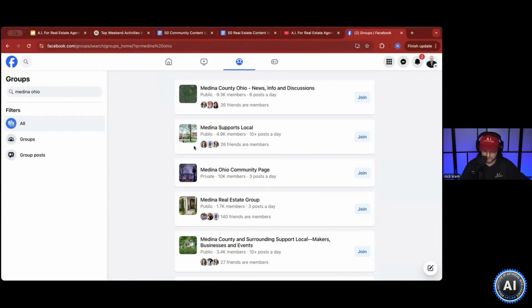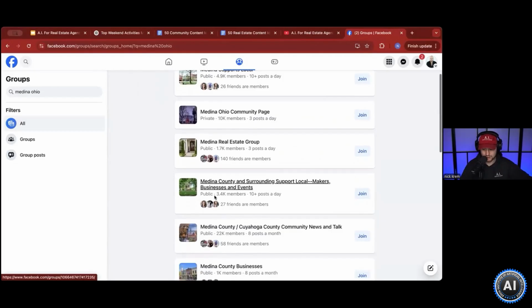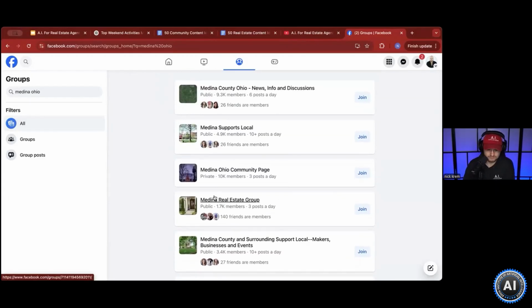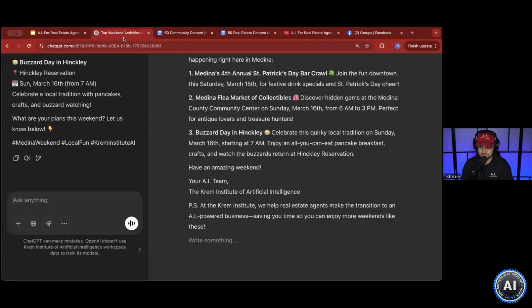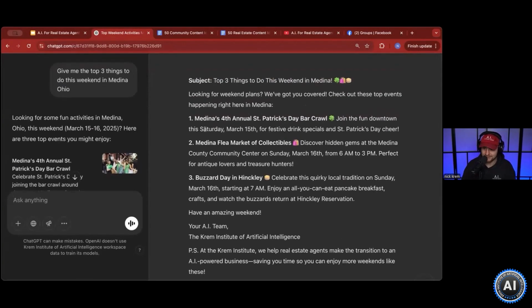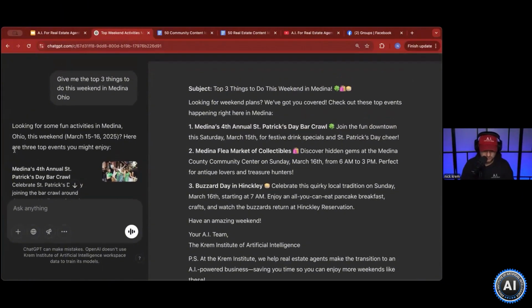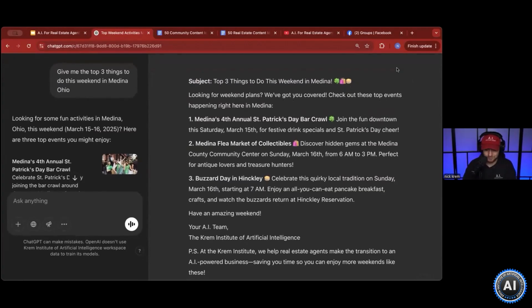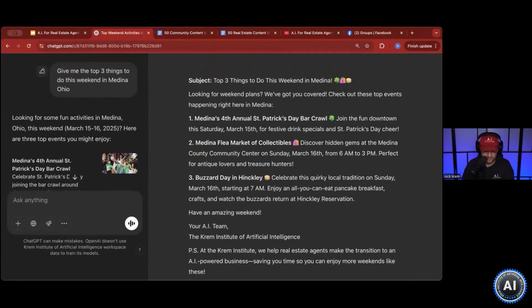And now there's all these different pages. You can go in there and just simply post the top 3 things to do that weekend. Why do I love this one? Because every single weekend, it changes. You don't have to come up with a new strategy, new ways to do it. And I know people who used to do this, it used to take them hours to do it. Now, with ChatGPT, it takes you minutes, right?